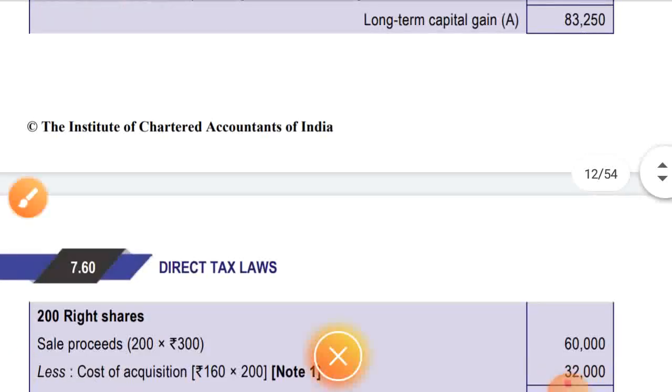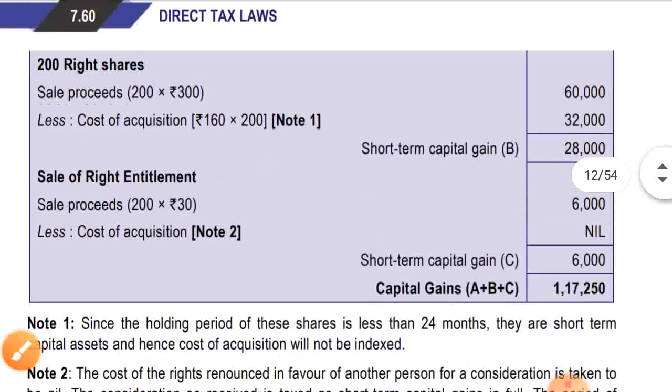Next, the 200 shares which he has purchased. Sale proceeds are 200 shares into rupees 300, that is 60,000, less cost of acquisition 160 into 200, that is 32,000. No indexation is done because it's short term. Short term capital gain is 28,000.